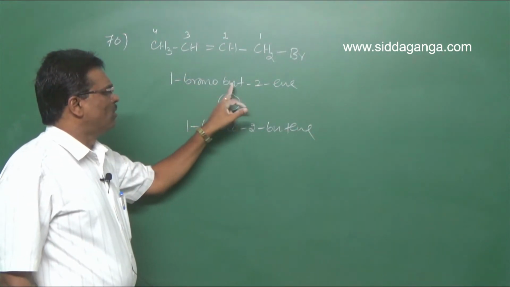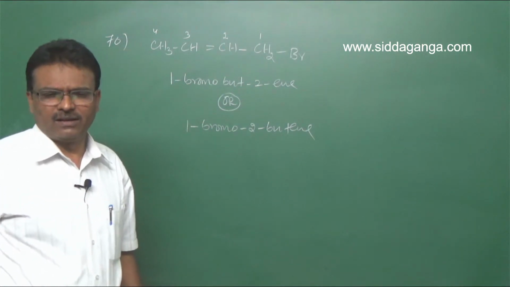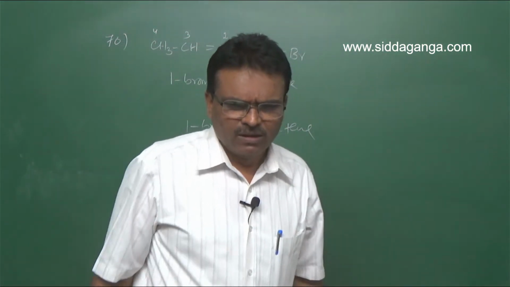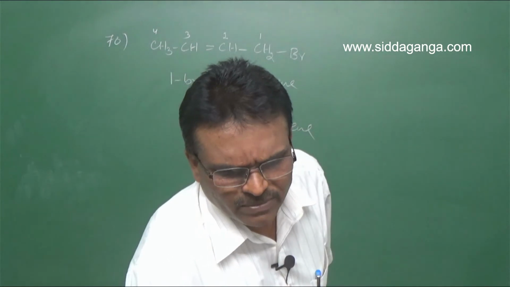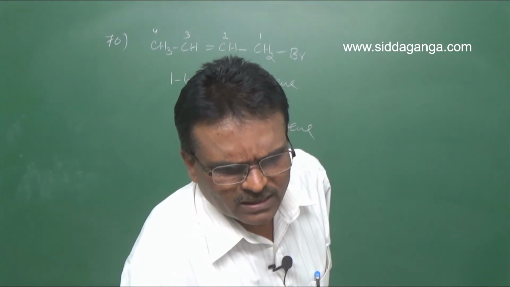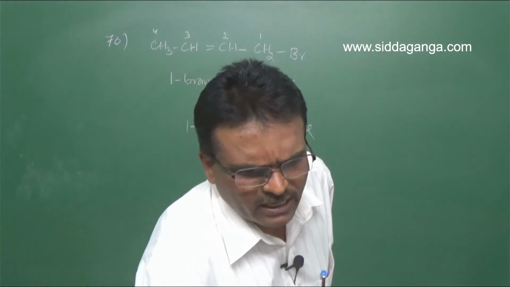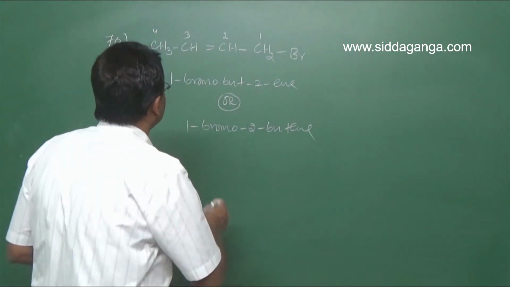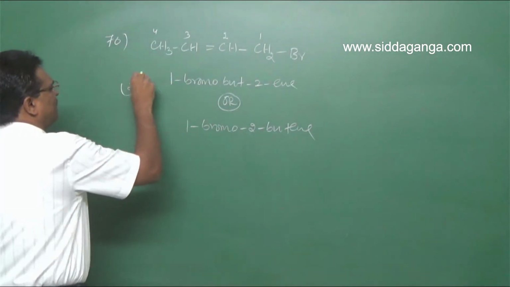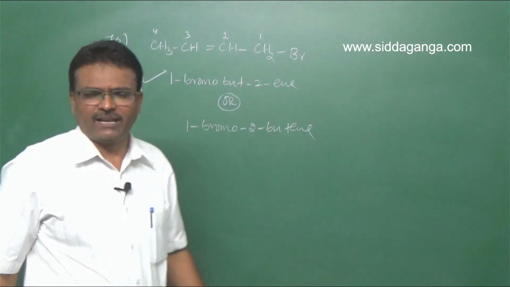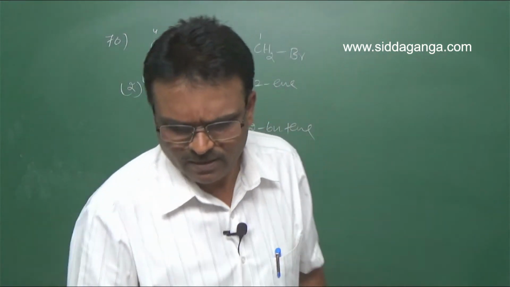Or 1-bromo, but-2-ene. Clear? So the first option is wrong, 4-bromo. The second option is 1-bromo, but-2-ene. So the second option is right. So the second option is correct for question number 70. Clear?